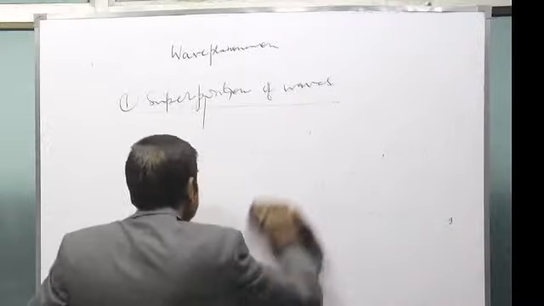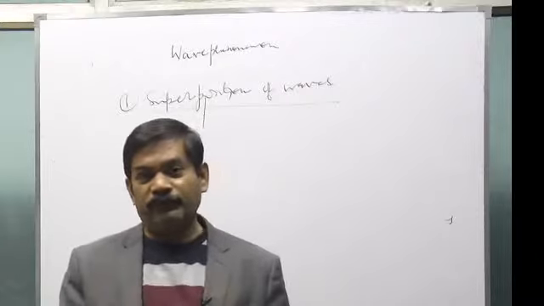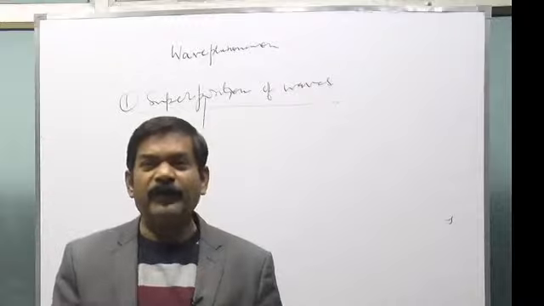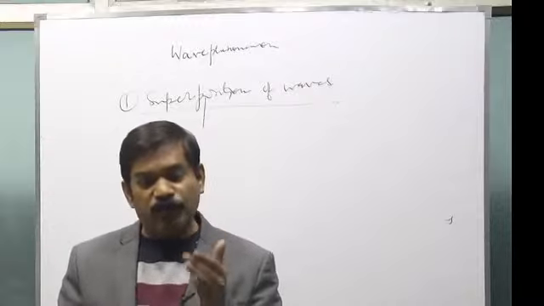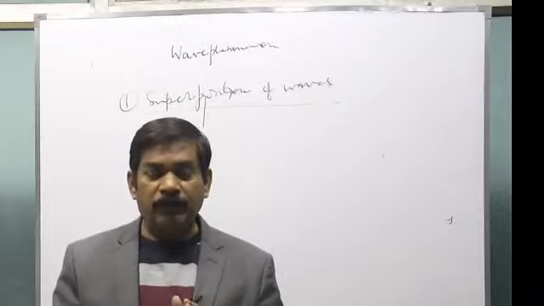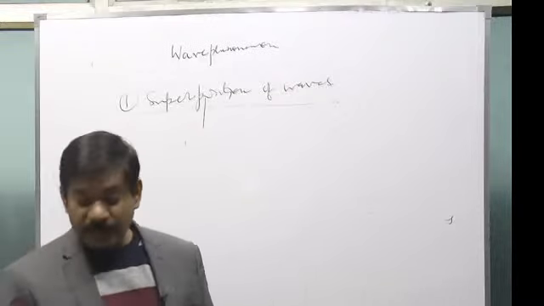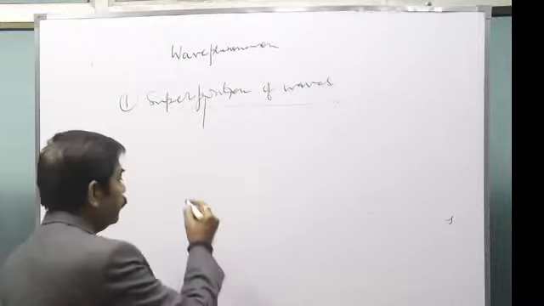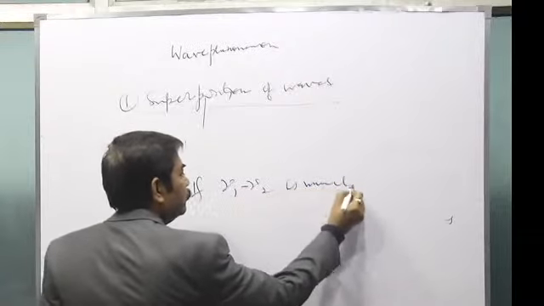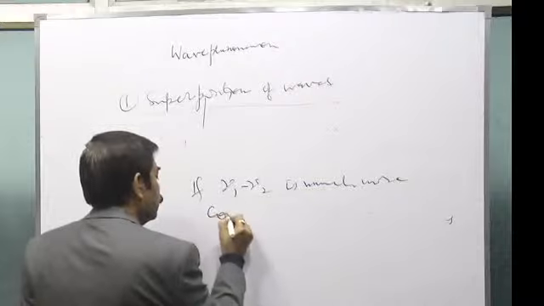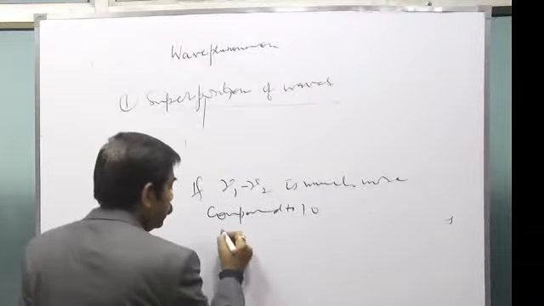If the difference of frequency in the two sound sources is in the range of 10, like 6, 7, 8, 9, 10, 12, 13, 14, beats will be audible. The number of times sound increases or decreases, you can experience that. But if the frequency difference nu1 minus nu2 is much more than 10, then what will happen?